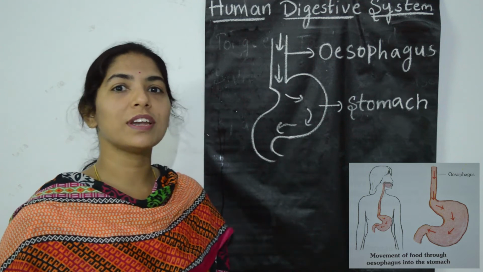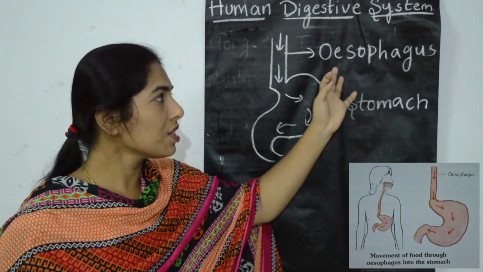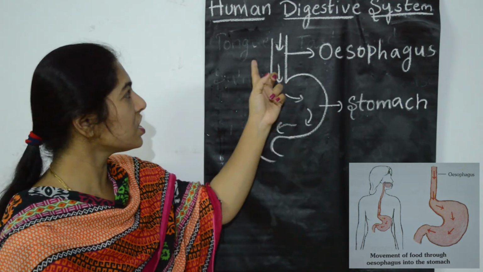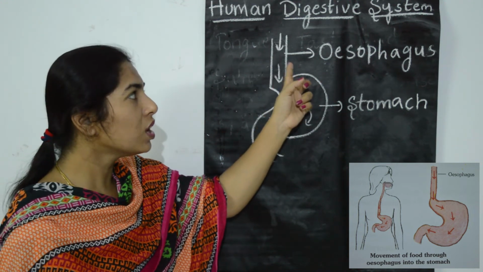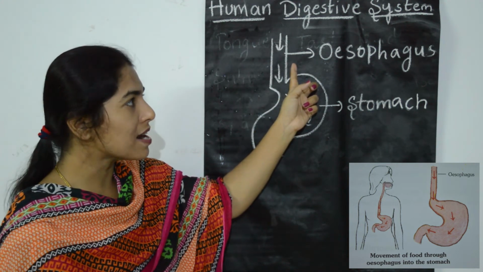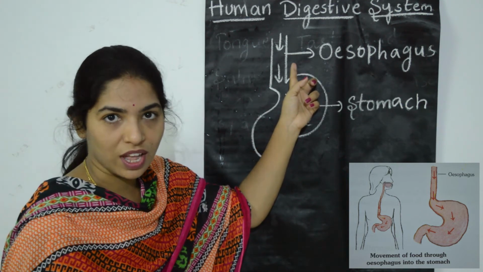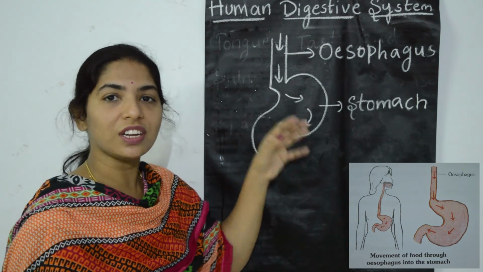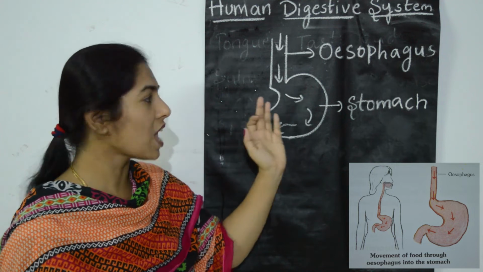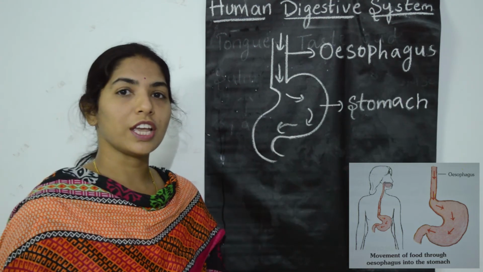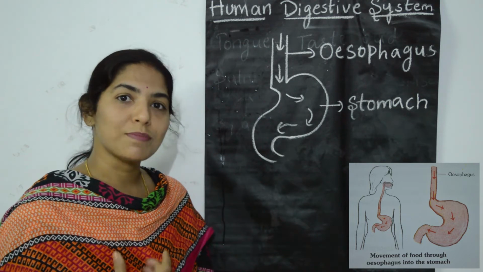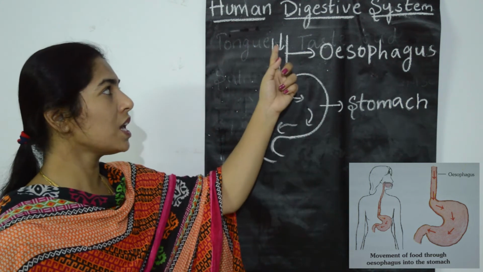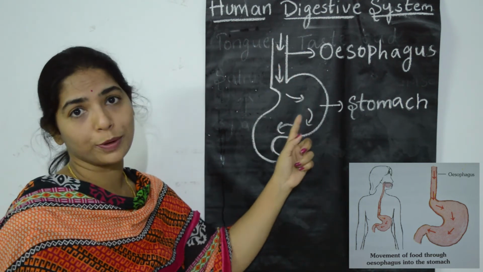The next part of the alimentary canal is the esophagus. The esophagus is a hollow tube 25 centimeters long, lined with mucus, and it is the only digestive part which does not produce any digestive enzyme. So only saliva action takes place. That means carbohydrate digestion continues throughout the esophagus until it reaches the stomach. The esophagus is made up of muscles. The muscular movement, that is contraction and relaxation of the muscles, helps in easy movement of the food through this hollow tube into the stomach.